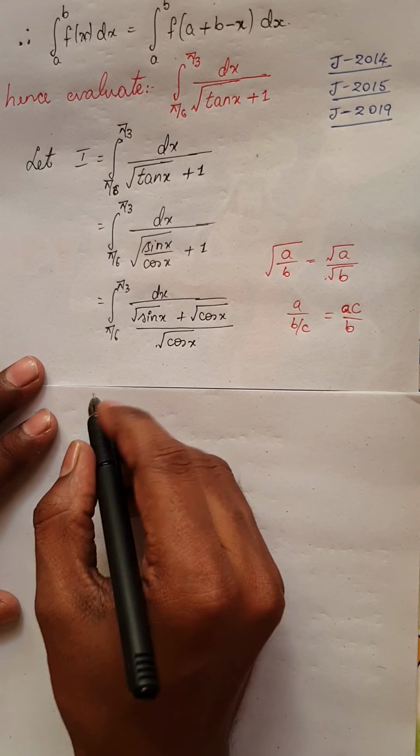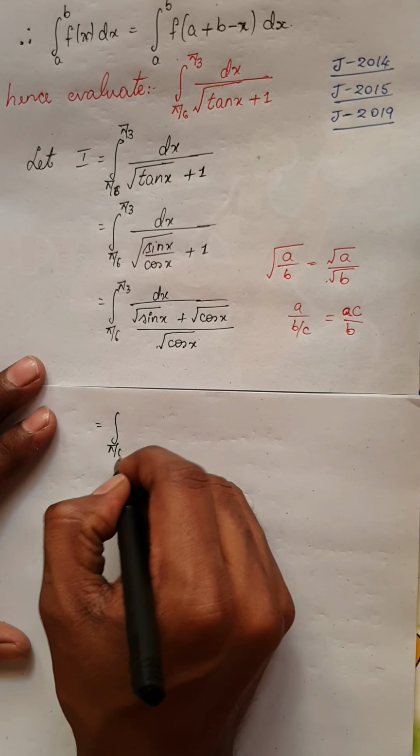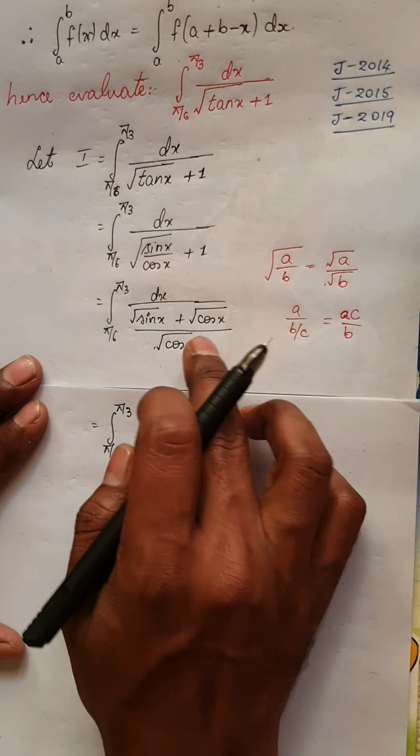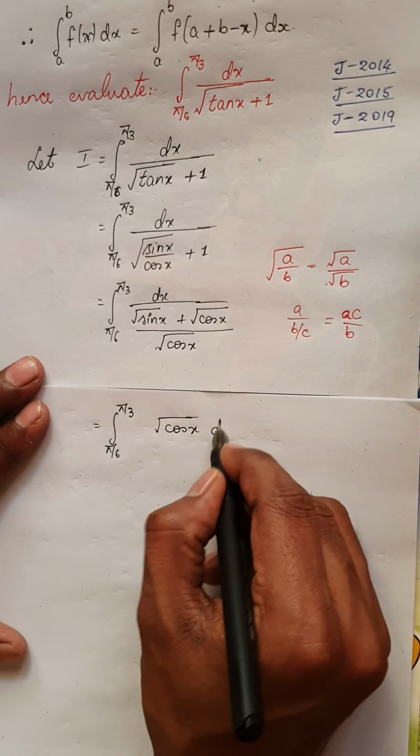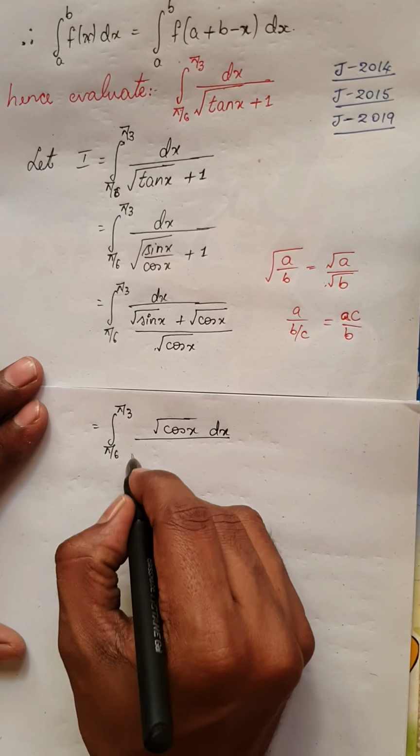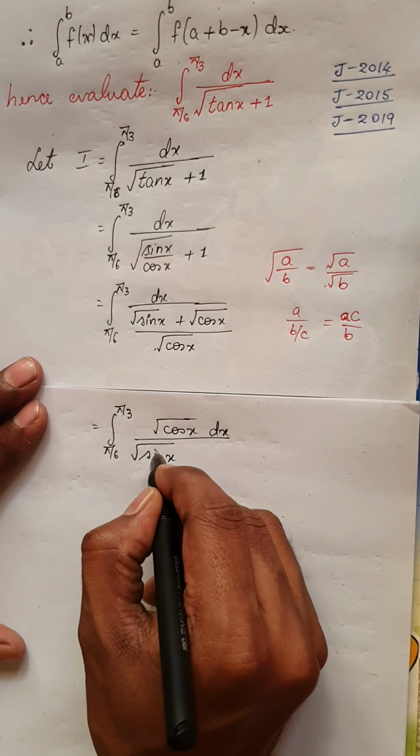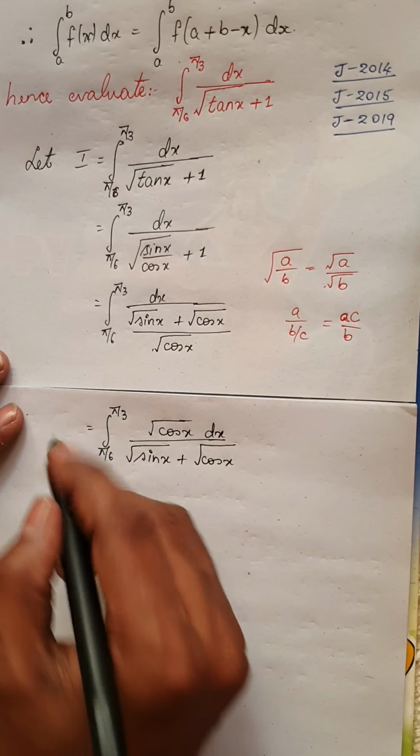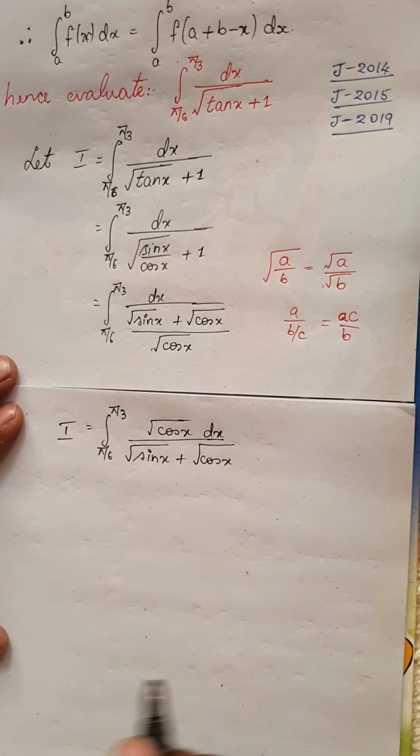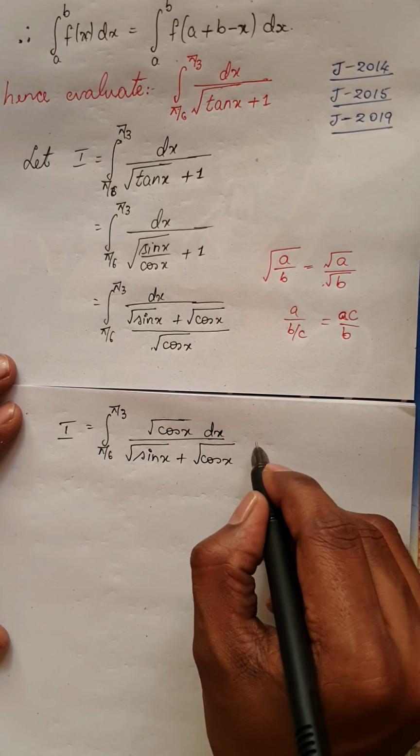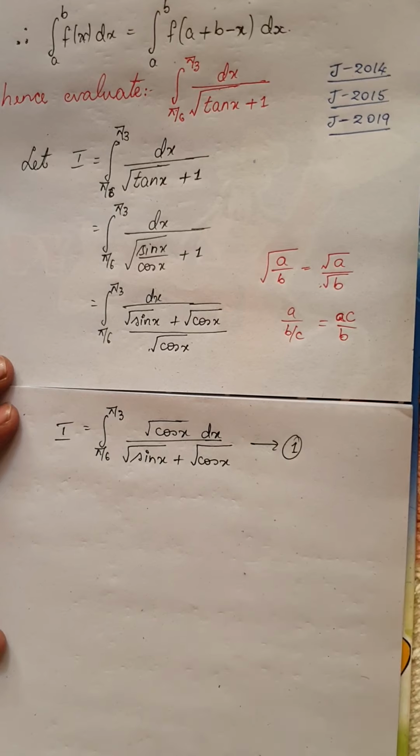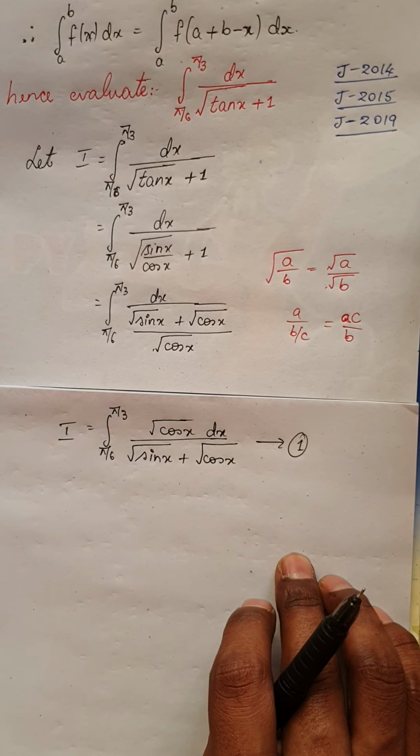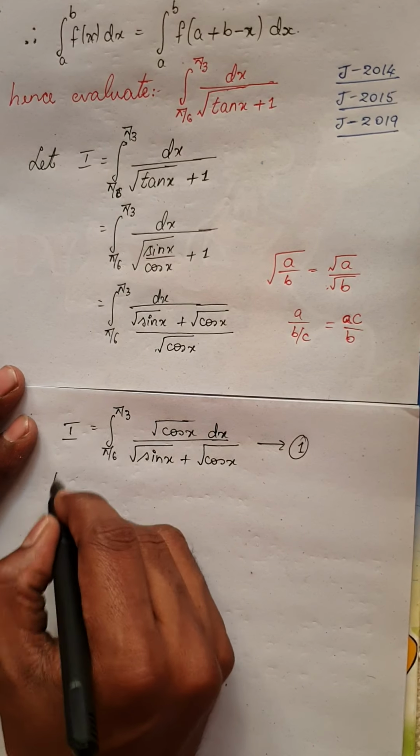So this can be written as integral from pi by 6 to pi by 3, I have root of cos x, as I told you it comes to the numerator, root of cos x into dx divided by root of sin x plus root of cos x. Okay, remember this is nothing but my integral I. So I am going to consider this integral as equation 1. Until now I have not used the property, I have just made some arrangement. Now by using the property,